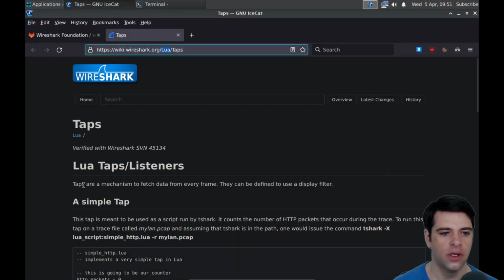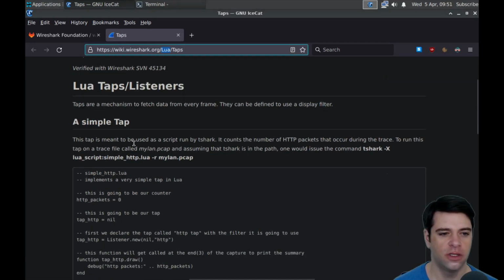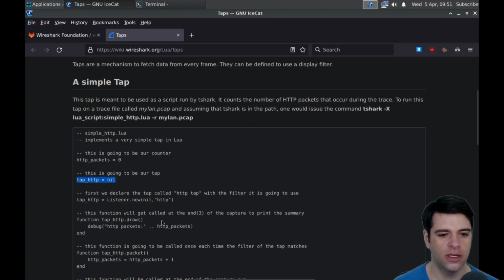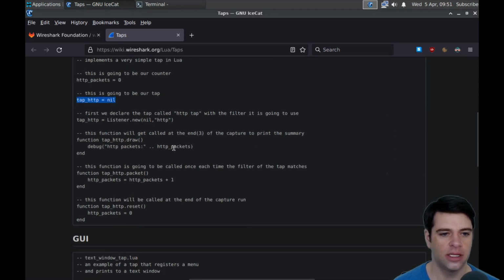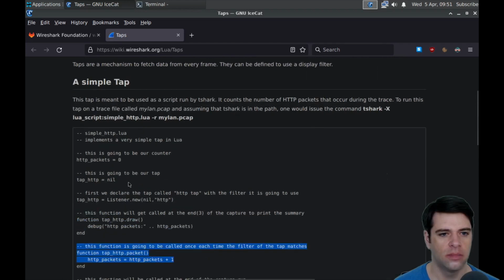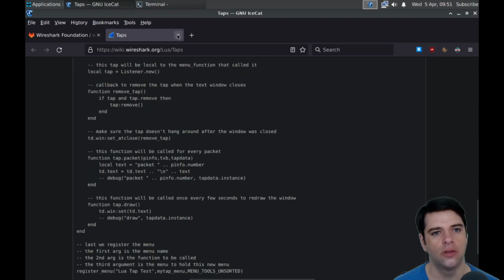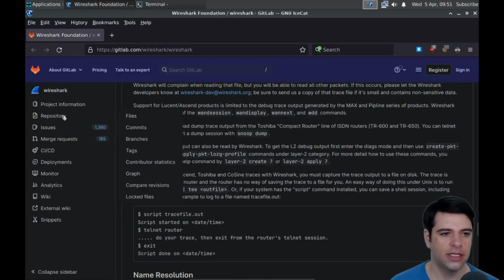And then Lua taps are a mechanism to fetch data from every frame. They can be defined to use a display filter. So here's a simple tap. We've got a counter, and our tap is tap HTTP. At first we declare a new tap. This function will be called at the end of the capture to print the summary. Debug HTTP packets. And then I guess we'll increment how many we've seen. That seems like just scripting, and then there's something about a tap menu. Okay, so Lua is used for scripting. We'll black box that for now.